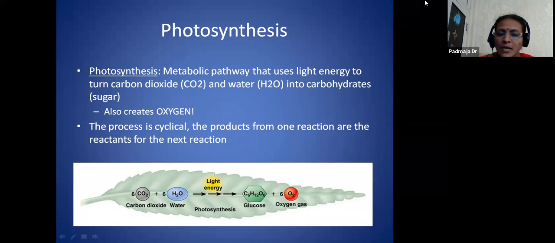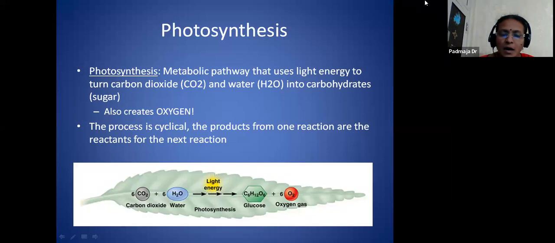We are saying only the simple process, but it is a complicated structure, the life process in the plants. It is the metabolic pathway that uses light energy to turn carbon dioxide and water into carbohydrates. These inorganic molecules are taken from the atmosphere and converted to a big organic molecule, glucose, and oxygen is also released.